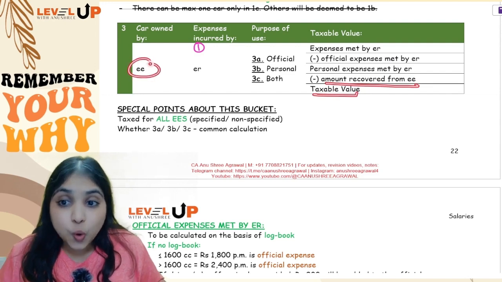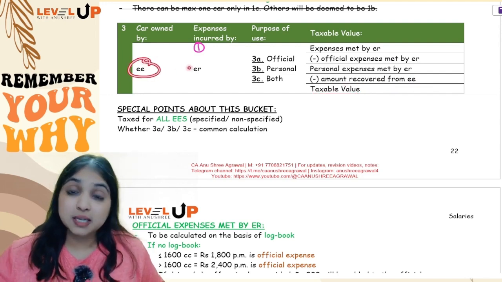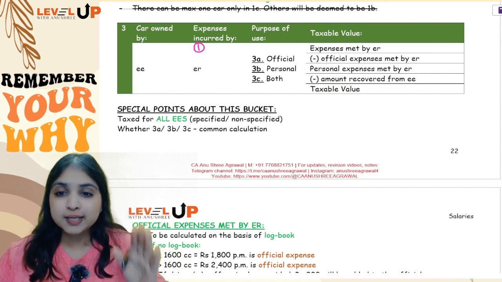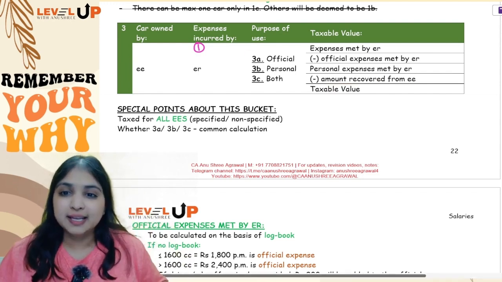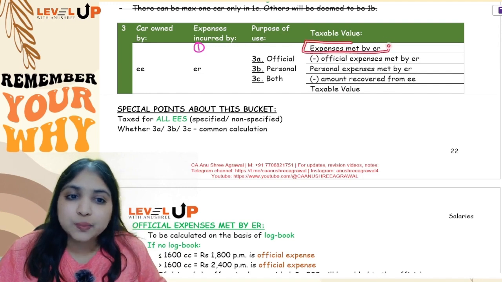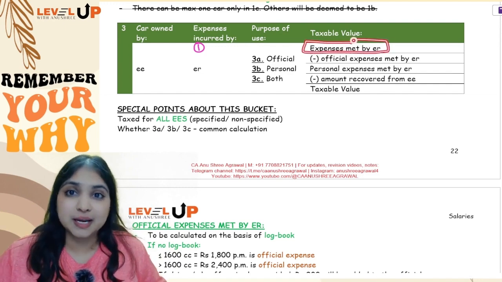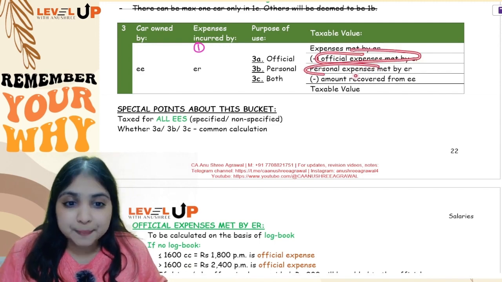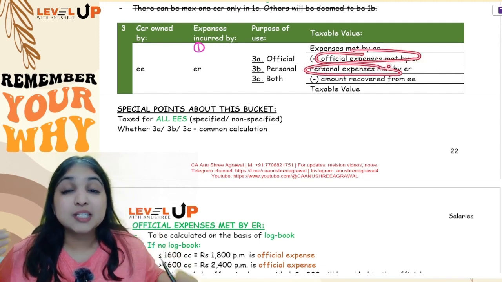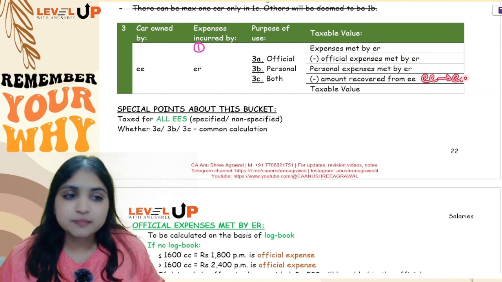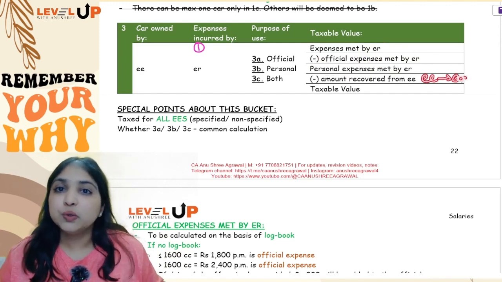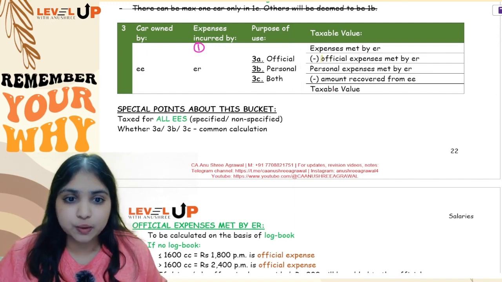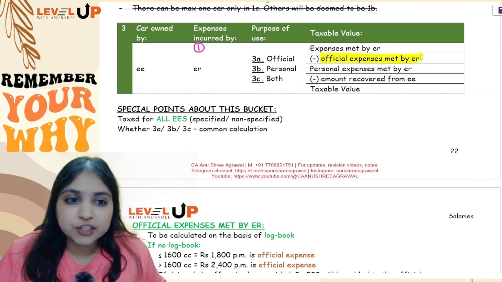So if the car is owned by the employee himself and expense is met by the employer, the employer is giving us only one benefit, only the expense benefit. In that case, you will start with how much expense is being met by the employer. From that, you will subtract the official expenses, so you will get the personal expenses. From the personal expense, you will subtract whatever amount the employee has paid to the employer, and you will get the taxable value.